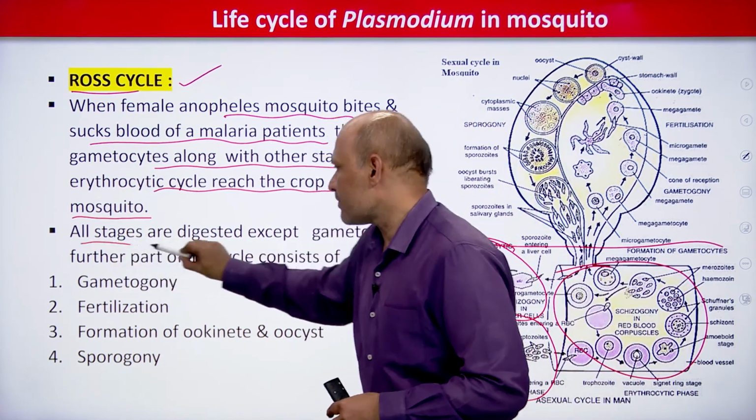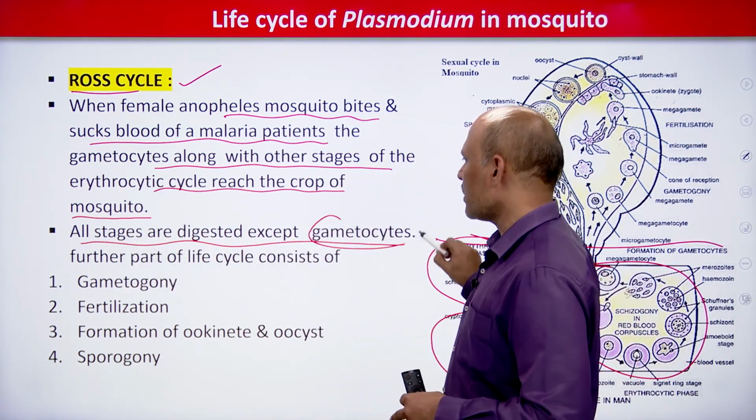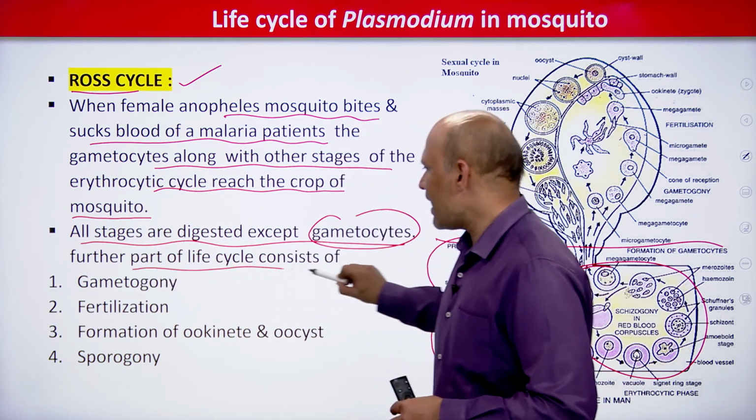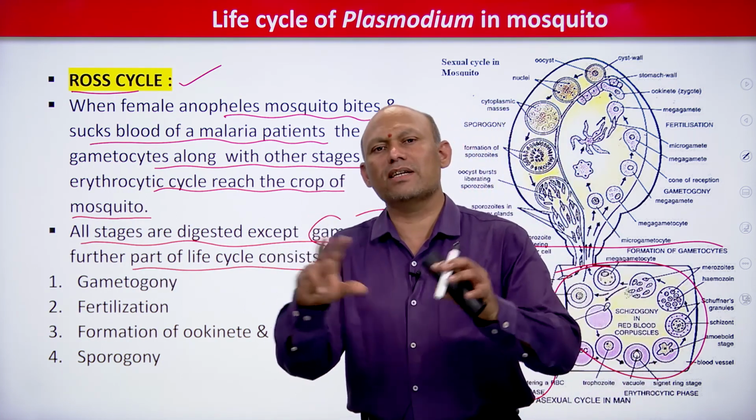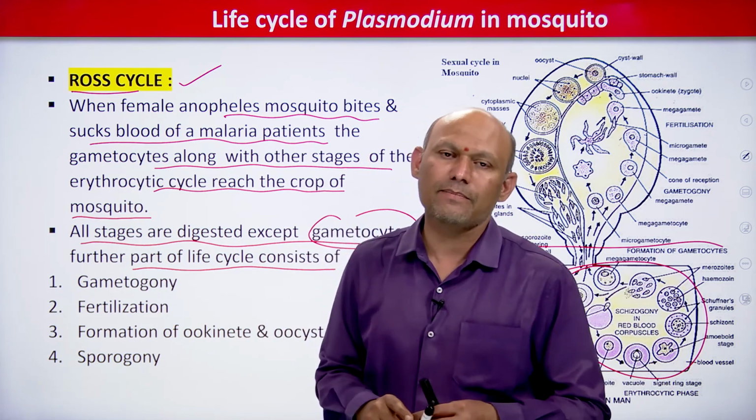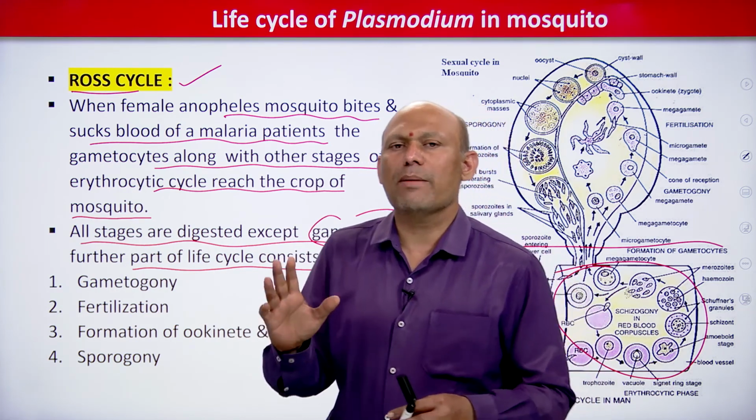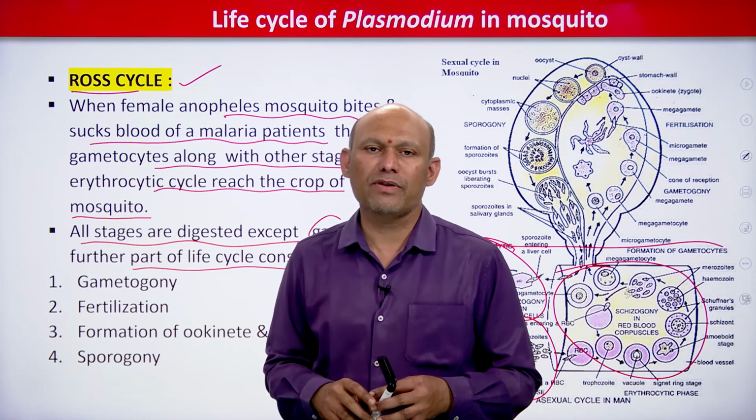All the stages except gametocytes are disintegrated, students. Only gametocytes will survive in the crop of the female mosquito.